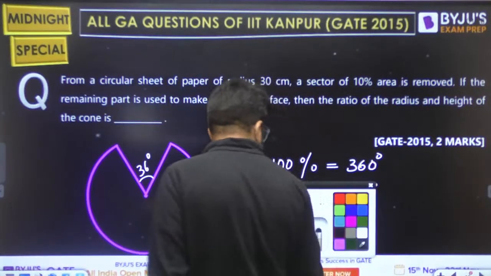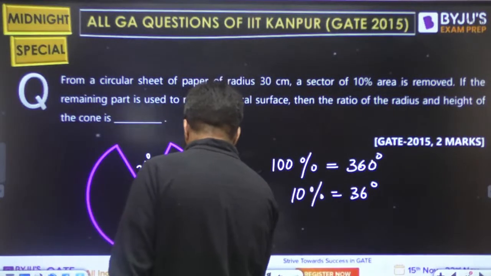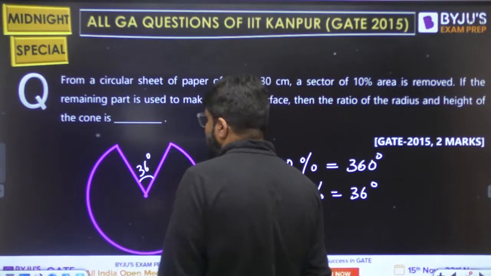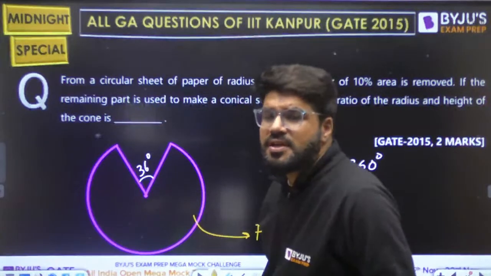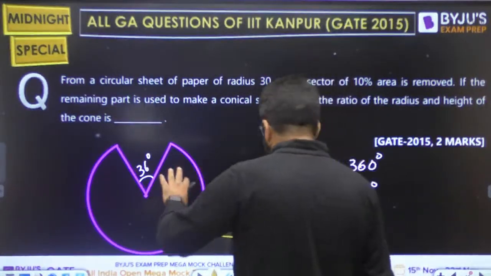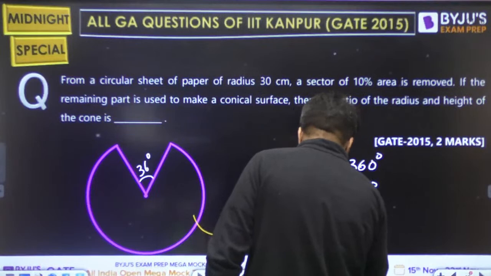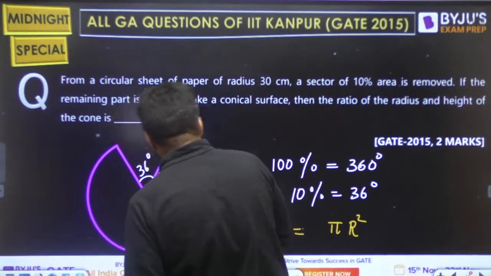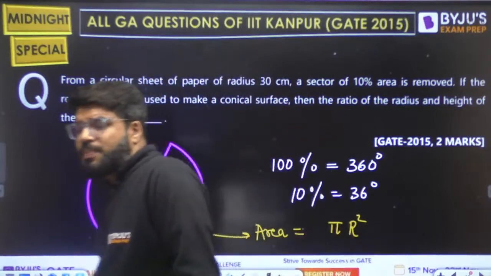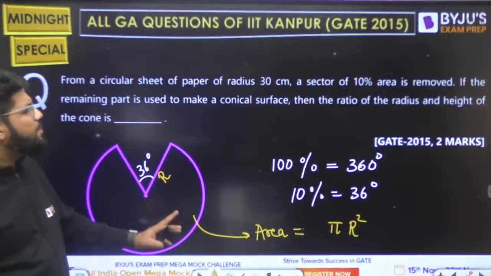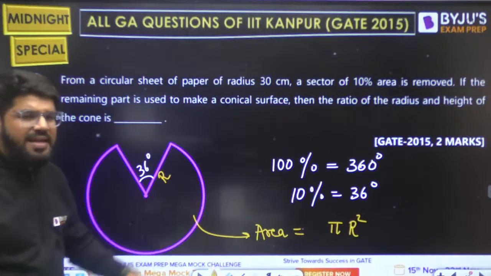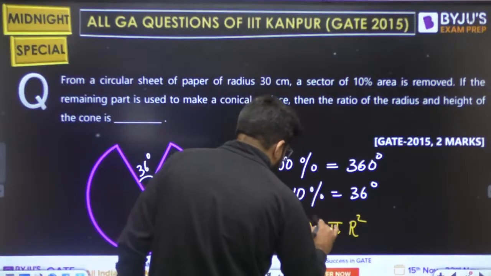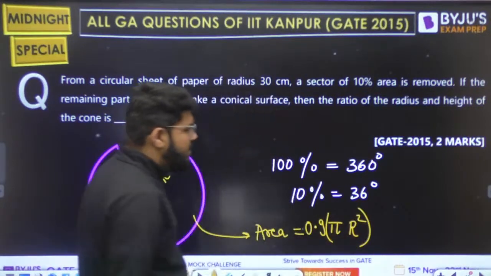What is the total area of this circle? That is pi r square, and let's say the radius is capital R. The area is pi R square, but we are left with 90%. 10% area is removed, so we are left with 90%.